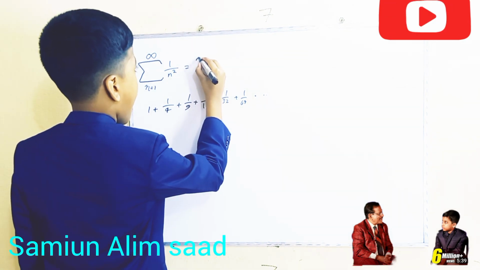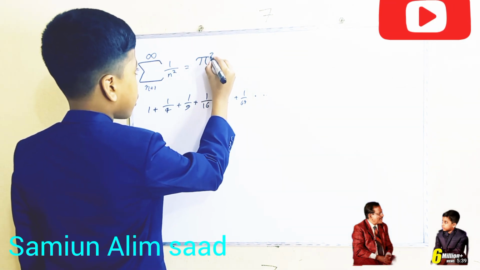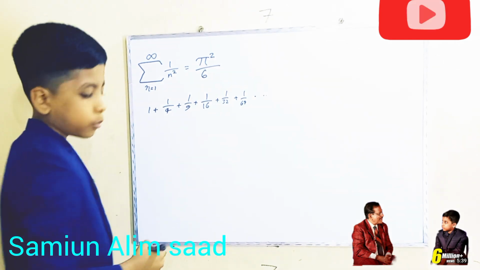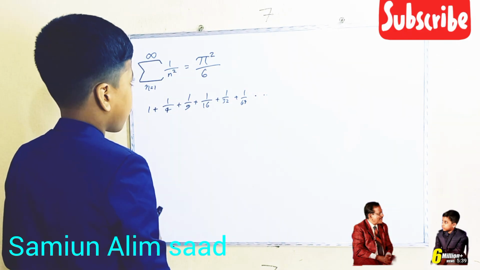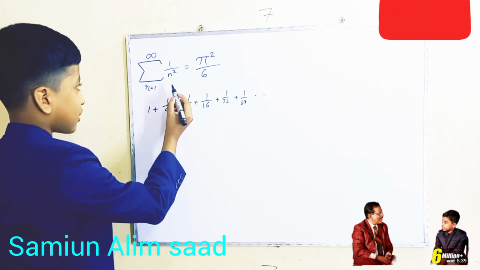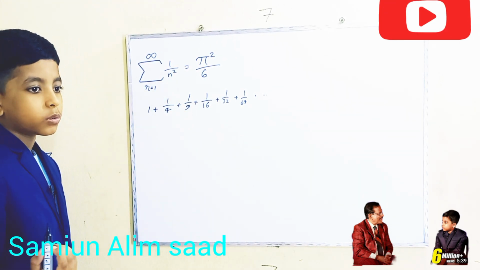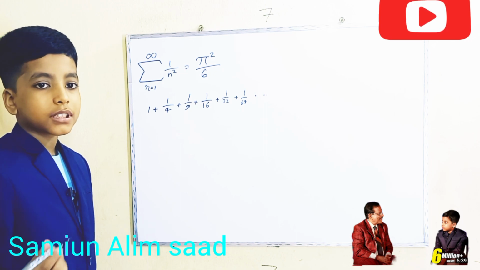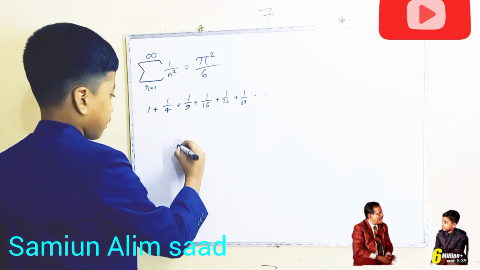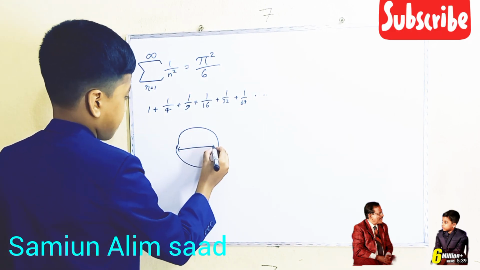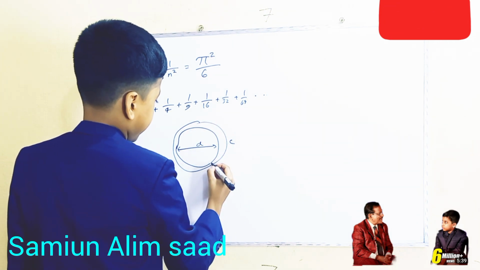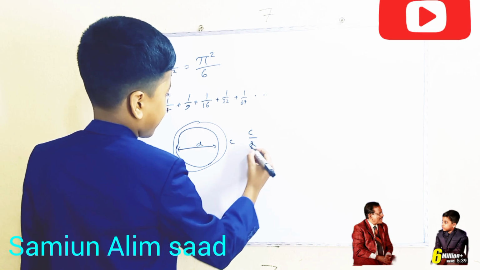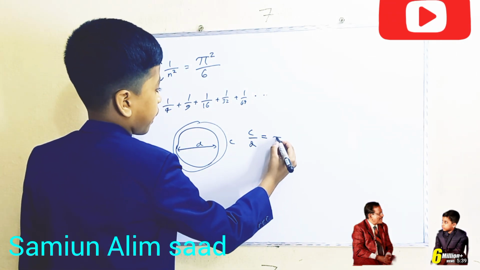It is pi squared over 6, which is absolutely just unimaginable, because why in the world is pi here? I mean, does this have to do anything with circles? And basically, if you're wondering what is pi, is a circle, diameter, let's say this d, the circumference, the perimeter, this is c. So basically, c over d in any sort of circle is pi.